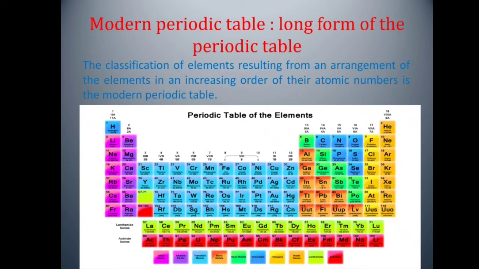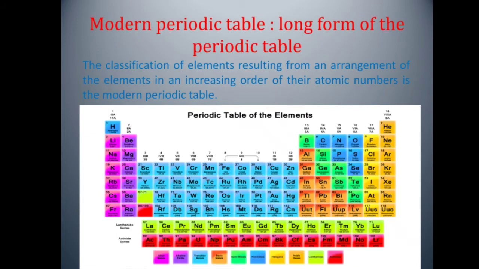Modern periodic table. In 1913 AD, the English scientist Henry Moseley tried to classify the elements according to their atomic numbers. He thought that properties of elements are the periodic functions of their atomic numbers. This is the modern periodic law.